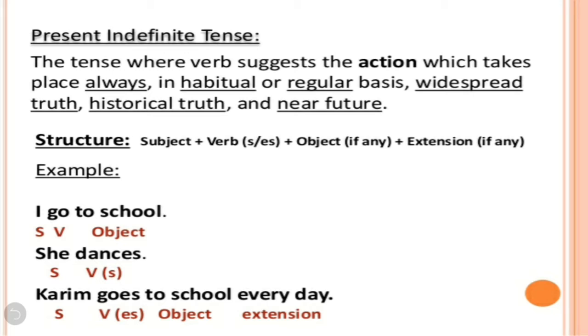The example: I go to school. In this sentence, I is subject, go is verb, and to school is object. She dances. Here she is subject and dances is verb. Karim goes to school every day. In this sentence, children, Karim is subject, goes is verb, to school is object, and every day is extension. So, I hope you have understood what is present indefinite tense.